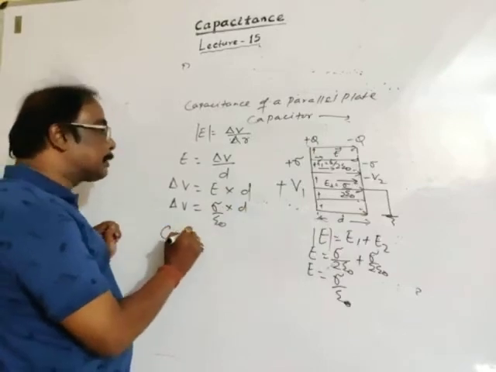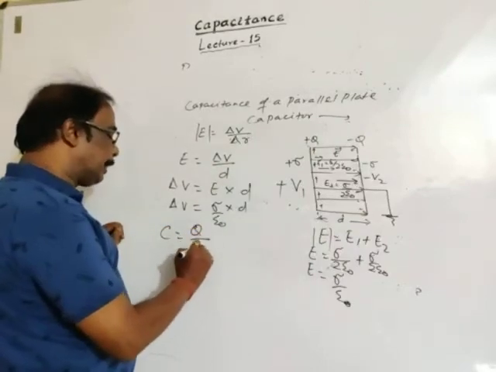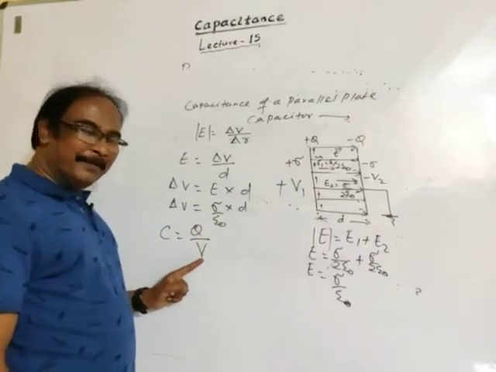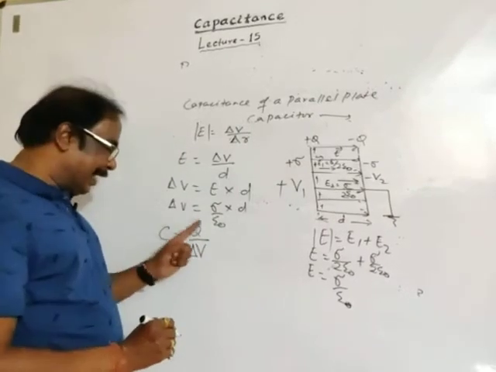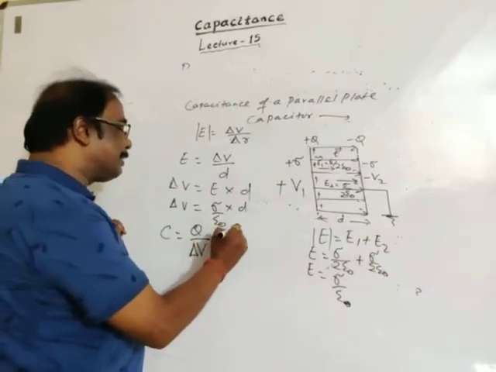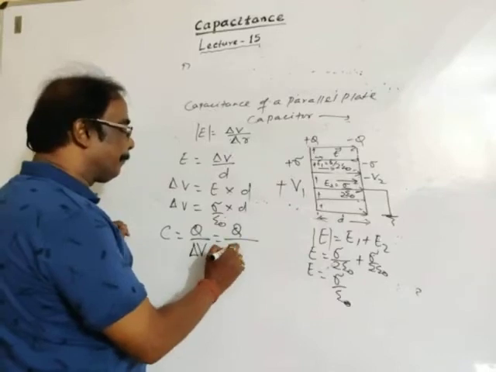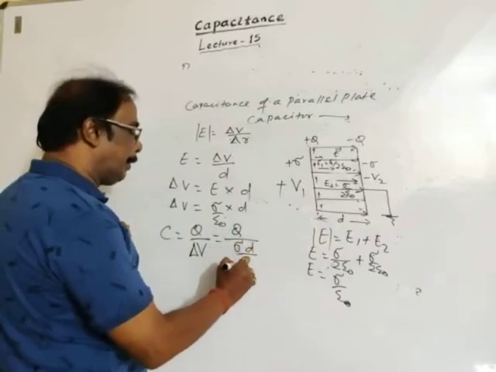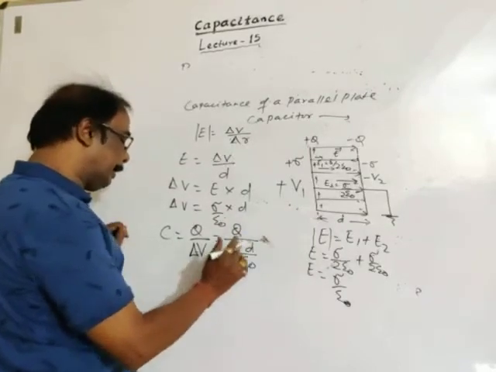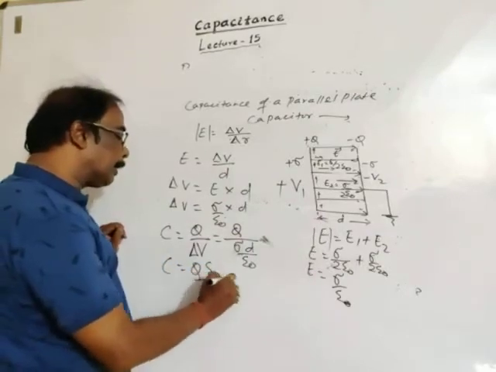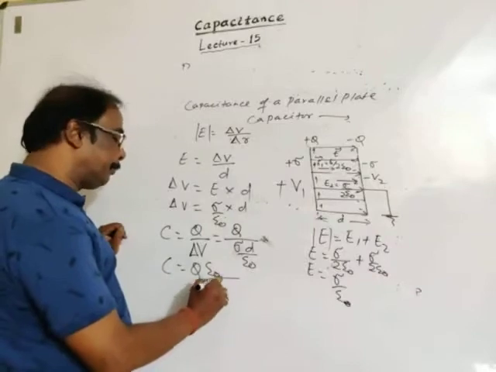Then capacitance is charge upon potential difference. This is delta V. Charge upon potential difference, where charge is Q and potential difference is sigma D divided by epsilon naught. Finally we get capacitance as Q epsilon naught divided by sigma into D.